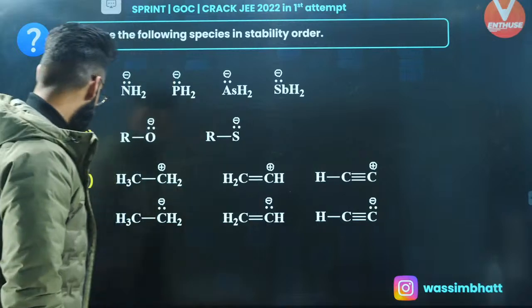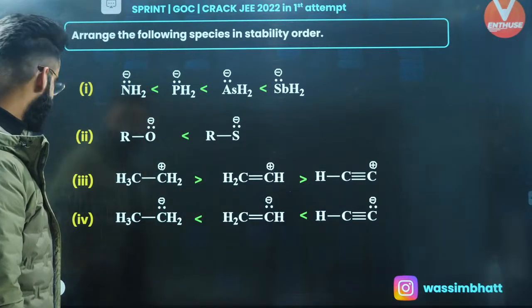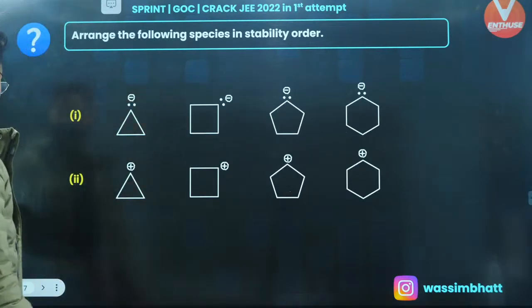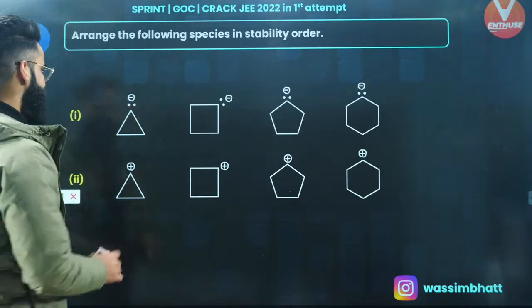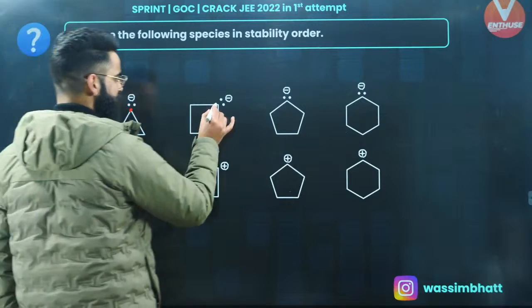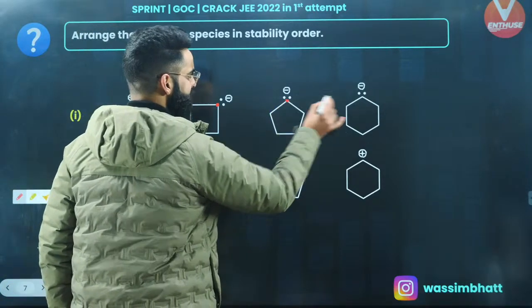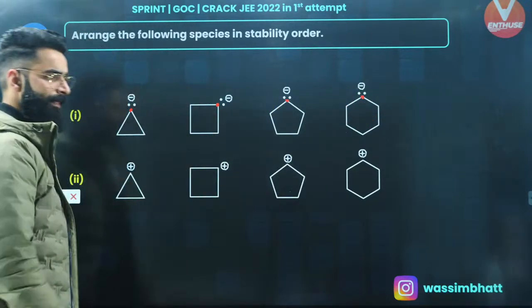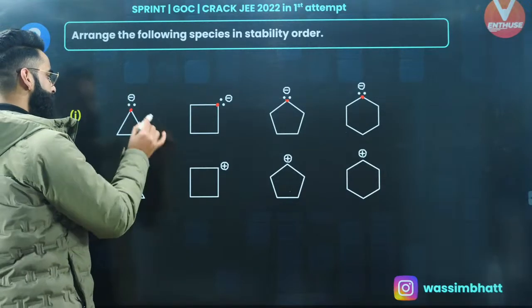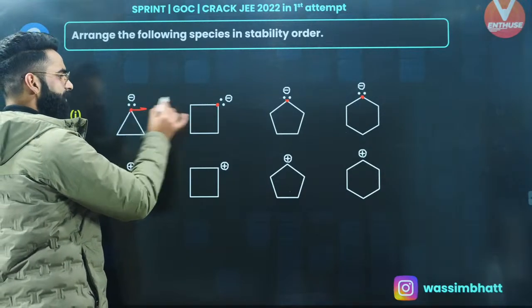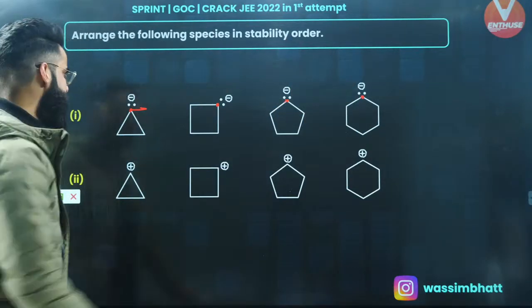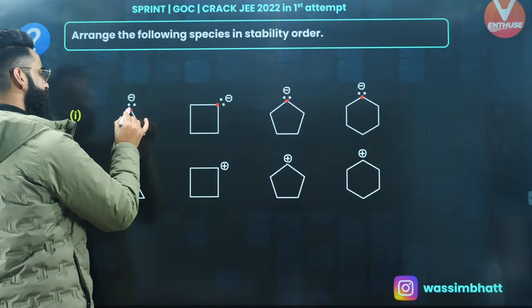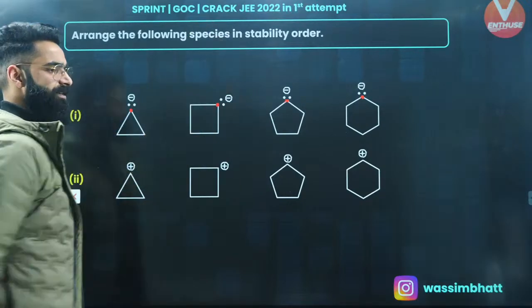Let's move on. Let's see a few more questions based on the same thing. Have a look. Arrange the following on the basis of the stability order again, right? See guys, negative charge present on this carbon, negative charge over here on this carbon, negative charge right here, negative charge right here. If you look at the first one, this carbon, this carbon, this carbon, this carbon and this carbon. If I need to compare their electronegativities, do remember, electronegativity of this carbon is maximum among all the selected carbons, right?